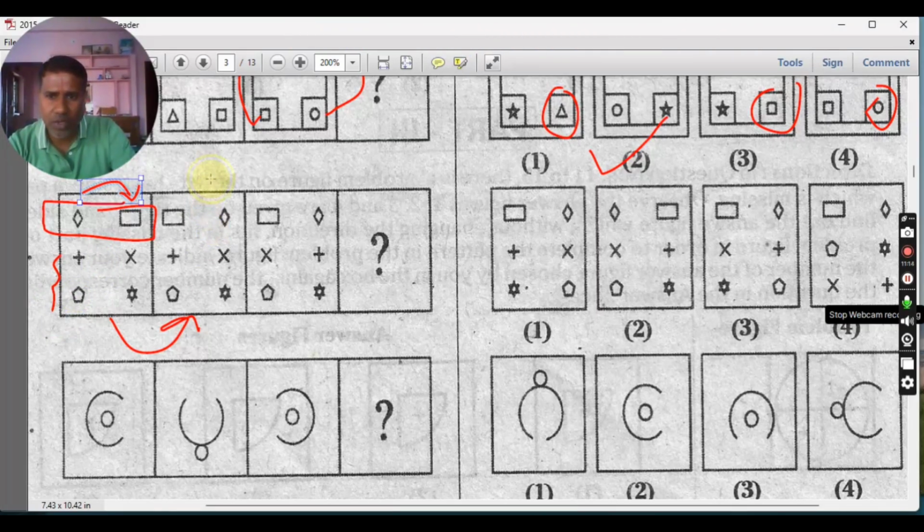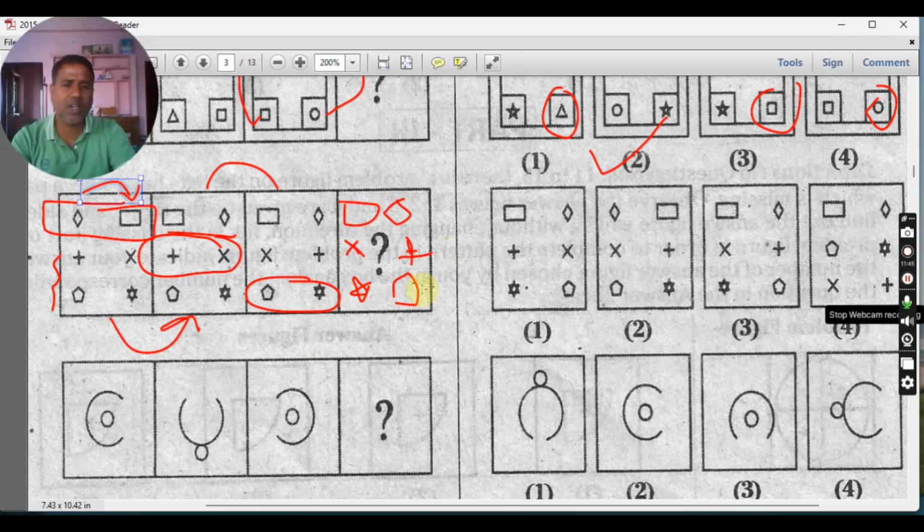Now from here to here, what happened? This first step is the same. Next step, second row interchange. Now you got the logic. So in the next step, these two should be the same, and the third row should get interchanged. So rectangle should be as it is, diamond as it is, into as it is, plus as it is. Now this has to be interchanged. Star should come here and pentagon should come here. So this is the correct answer.